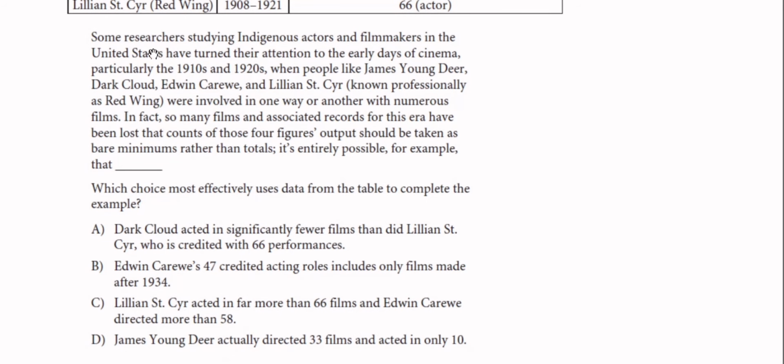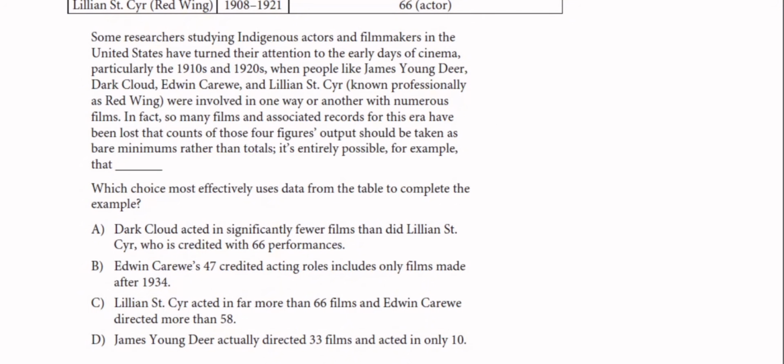So it says here, some researchers studying indigenous actors and filmmakers in the United States have turned their attention to the early days of cinema, particularly the 1910s and 1920s, when people like James Young Deer, Dark Cloud, Edwin Carewe, and Lillian St. Cyr, known professionally as Red Wing, were involved in one way or another with numerous films. So these are the 4 figures, and this is about their contributions in cinema.